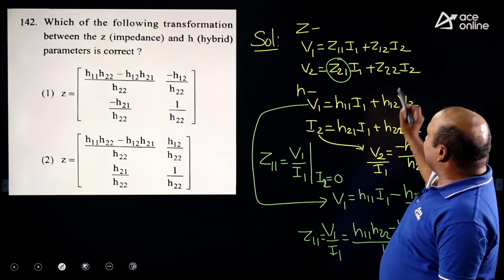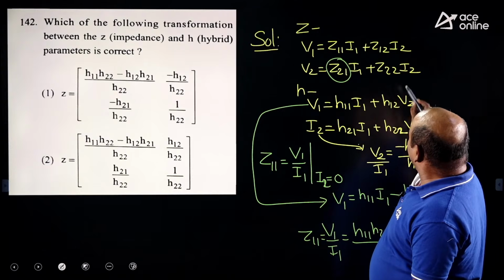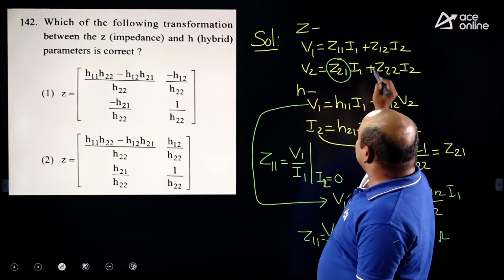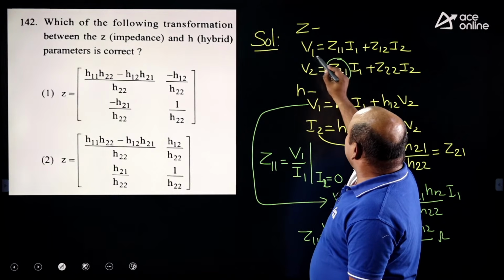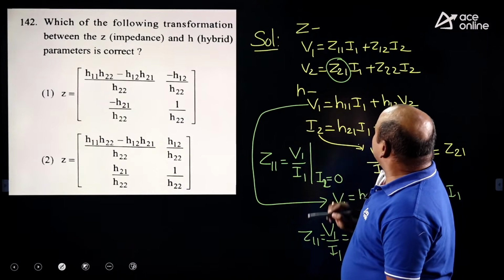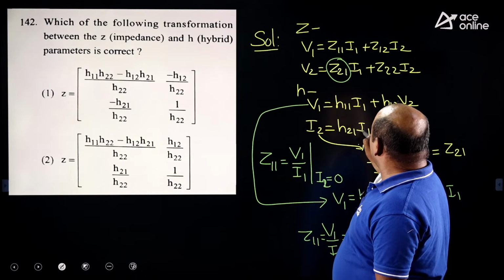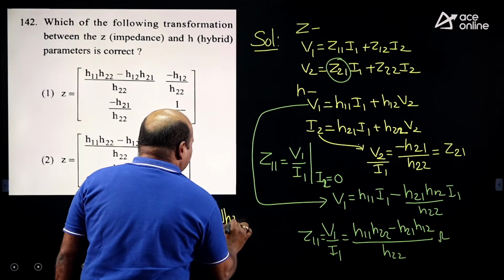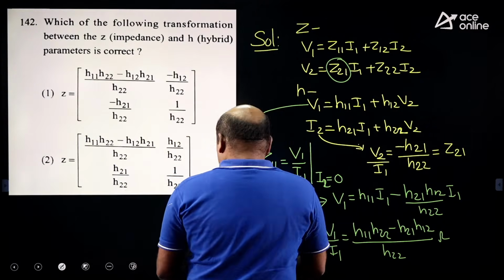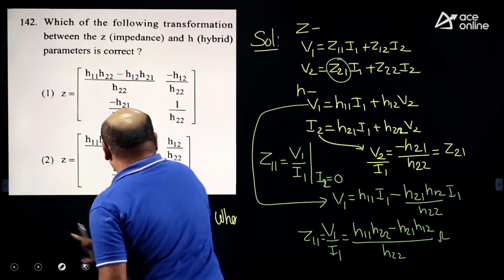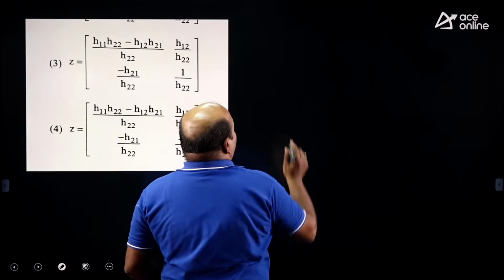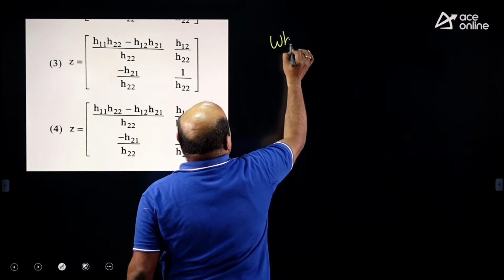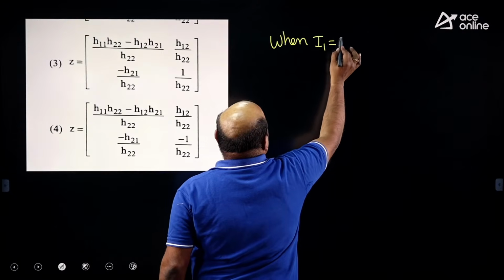Here, when I1 is equal to 0, we should get it. When I1 is equal to 0, V1 is equal to Z12 I2.